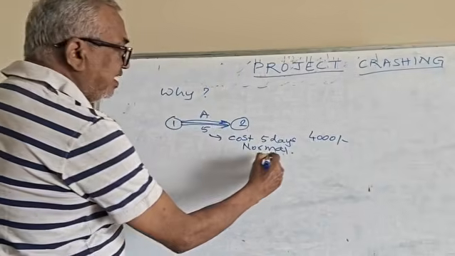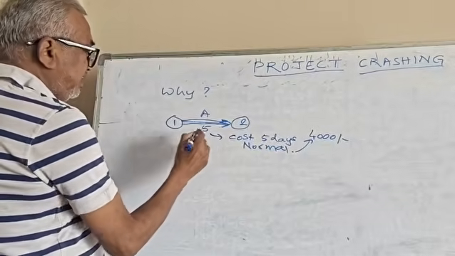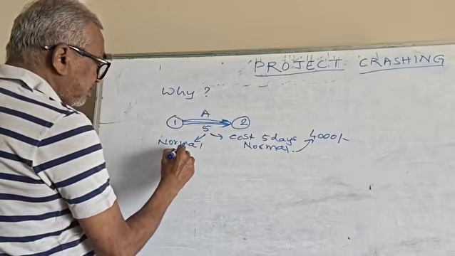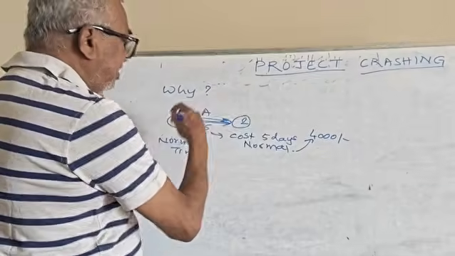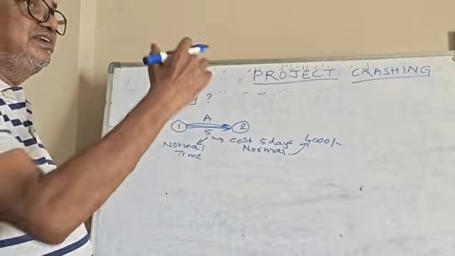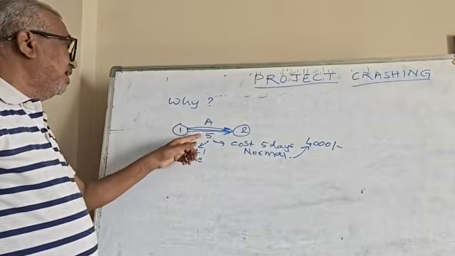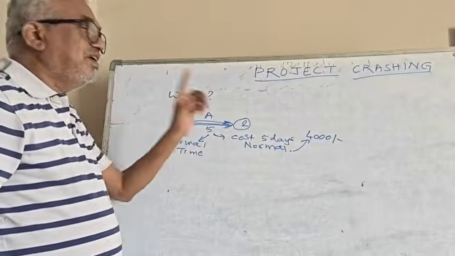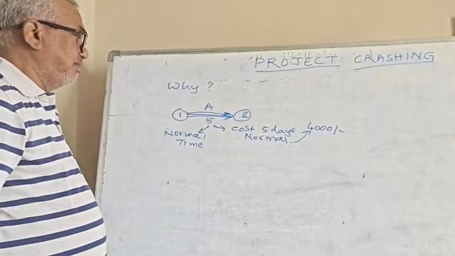So this 4,000 is taken to be the normal cost and this 5 days will be taken as the normal time. How this 5 days comes and how it is considered, all that we have seen in work breakdown structure and so many other topics. Now, if this 5 is the normal time, then 4,000 will be the normal cost for 5 days. This is okay, it is going on smoothly, for example.